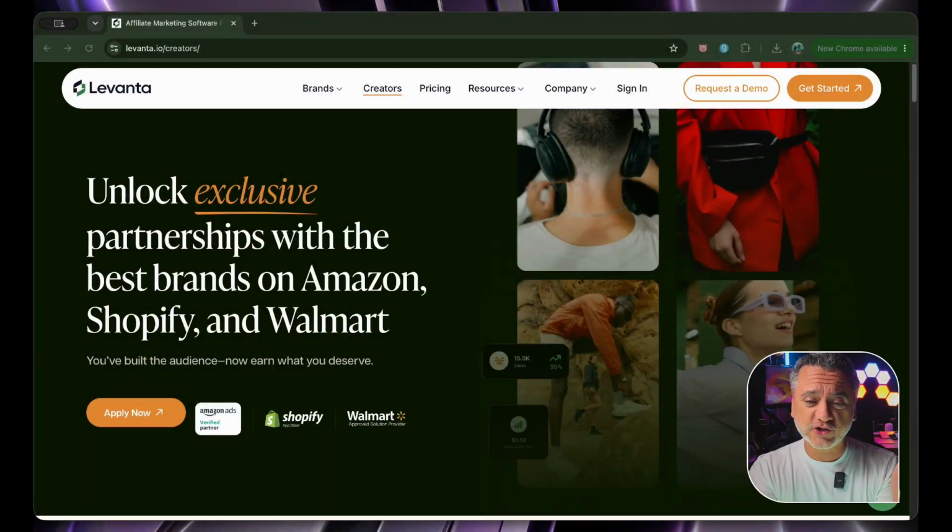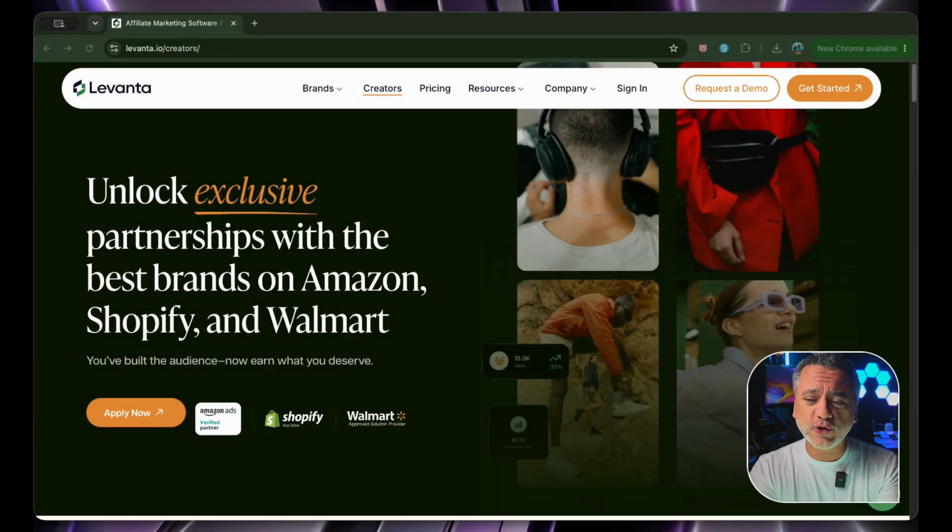So, with that being said, we're going to be talking about Levanta right now. And Levanta is a super powerful tool, platform, and I've been able to combine and join with Levanta this MVP affiliate sector. So, I've got MVP affiliate and Levanta, and we're able to combine both so you can get the full experience of Levanta and you can get the most out of it as well. So, without further ado, we're going to just jump into Levanta.